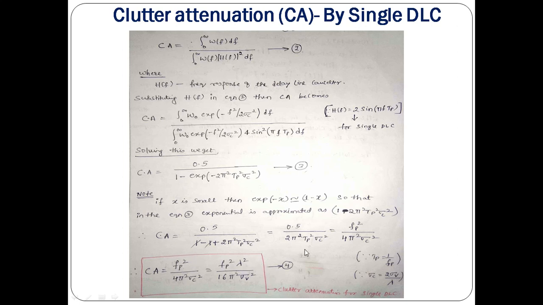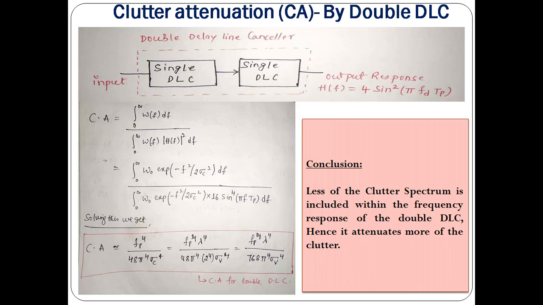Okay. And what happens if I take a double Delay Line canceller? If the clutter attenuation is not sufficient for your application, you can go with a double Delay Line canceller.